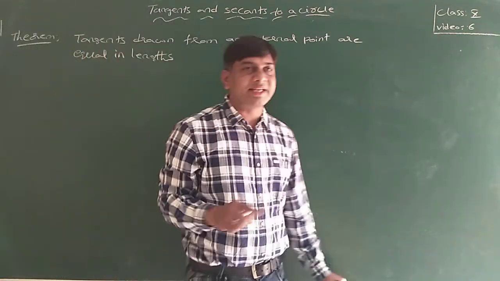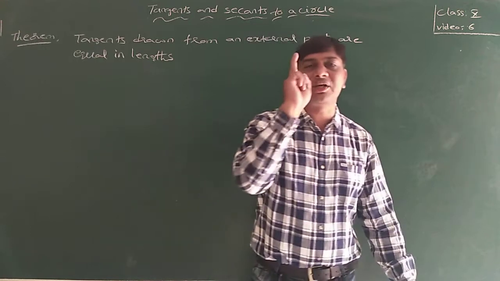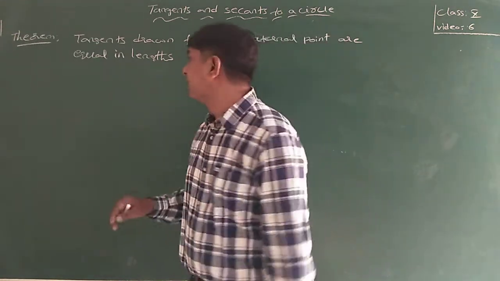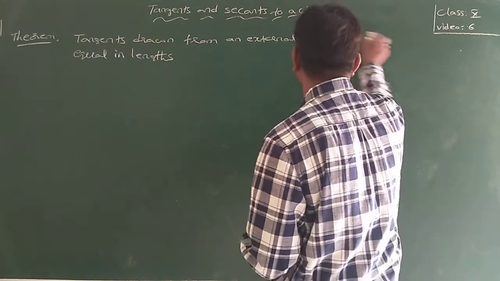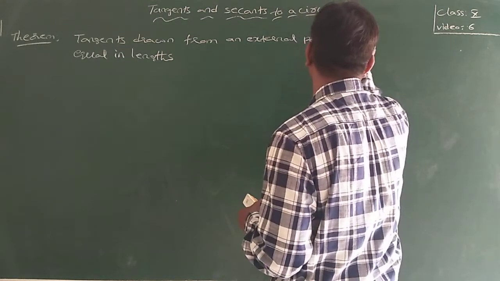From every external point there exist only two tangents to a circle.